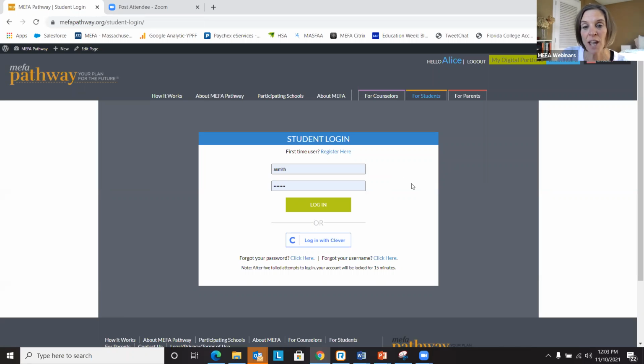So if they forget their password or need to reset that, they can do so by their email, or they also create 2 security questions during the registration process. They can reset their password that way as well. So, a very simple registration process. And after they create their credentials, when they come in, they just click I am a student, put in their credentials, and then they log in.